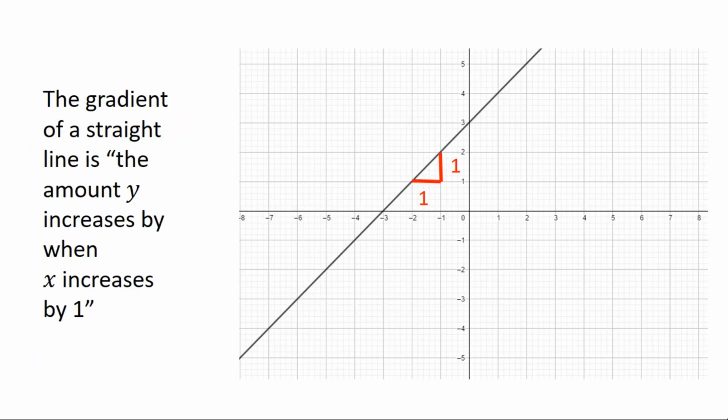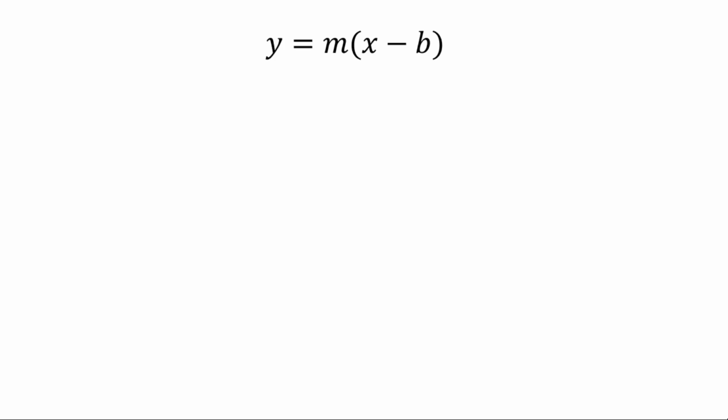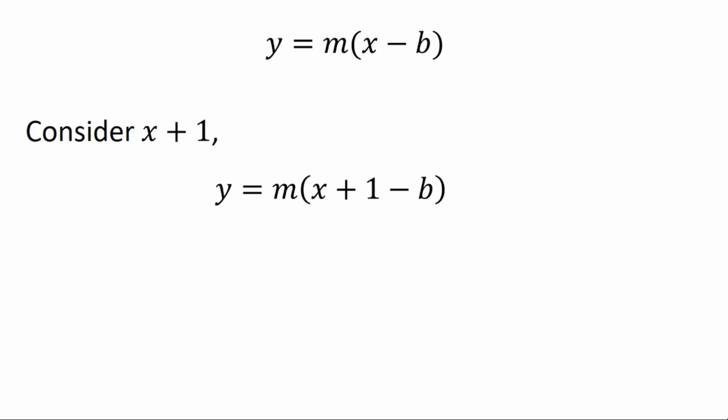So to remind you, the gradient of a straight line is the amount y increases by when x increases by 1. So if I have y equals mx minus b, and I consider x plus 1, which is 1 more than x, then we're going to have y is m lots of x plus 1 minus b. If I expand those brackets out, we get y is mx plus m minus mb.